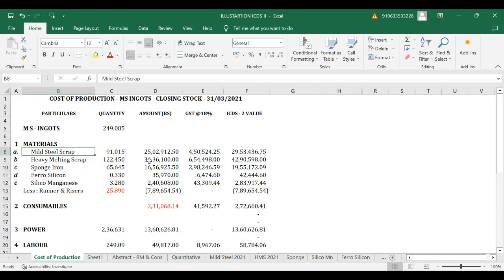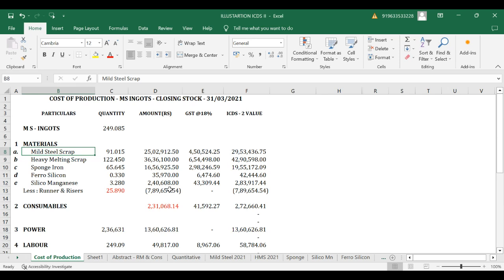So those amount we had plotted along with this thing. And we know for sponge iron, ferrosilicon, silicomanganese, every point on the basis of that estimation, we had put the respective values, both quantitative values as well as the amounts.